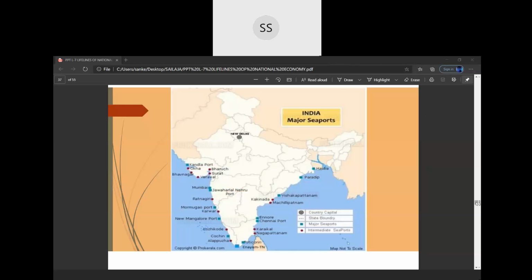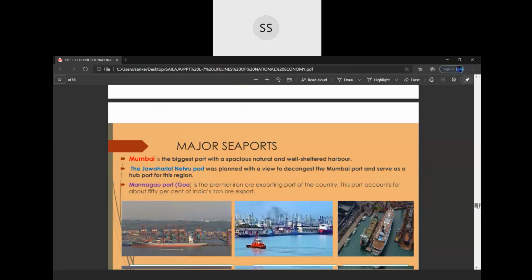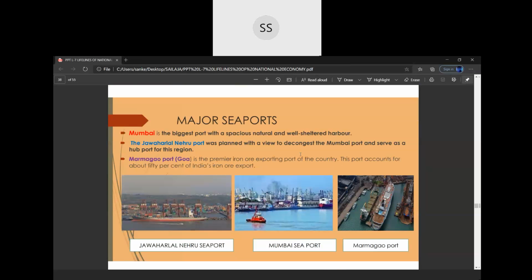One port we have already done, that is your Kandla port. We have the next major port, Mumbai. As I told you, many one-markers can be formed here. The biggest port of our country, which handles the largest amount of export and import, loading and unloading, that's your Mumbai port. Next, we have the Jawaharlal Nehru port, which was planned, as I told you, to ease the traffic on the Mumbai port.